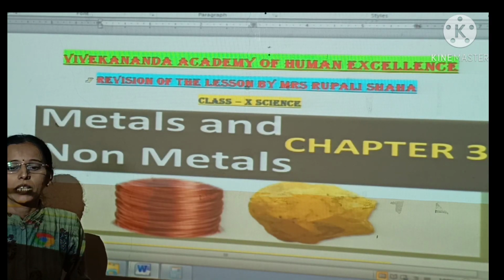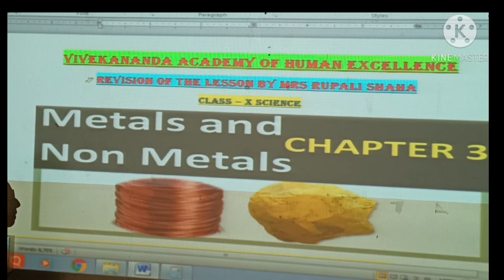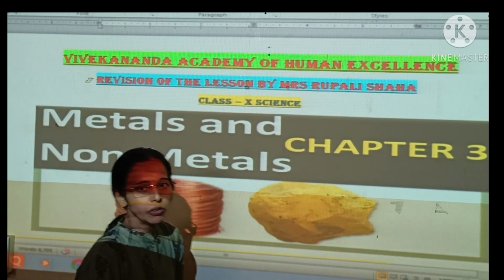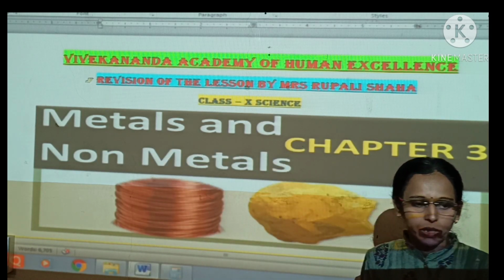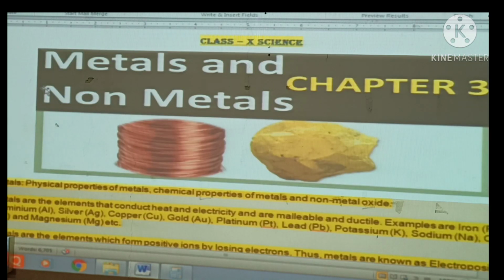Hi student, today we are going to review the lesson metals and non-metals from class 10. In this lesson we are going to see the properties of metals and non-metals. These properties are physical properties, chemical properties and their reactions.